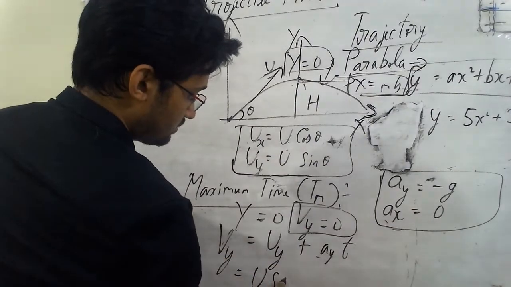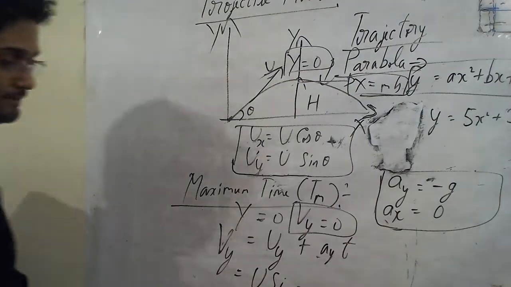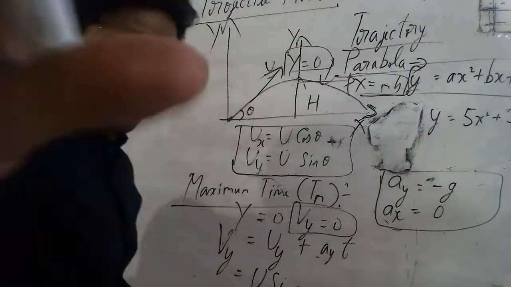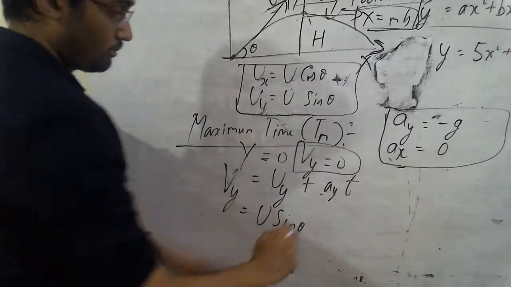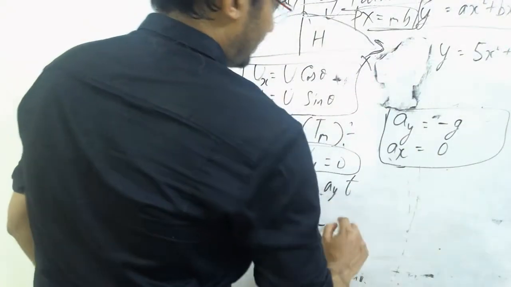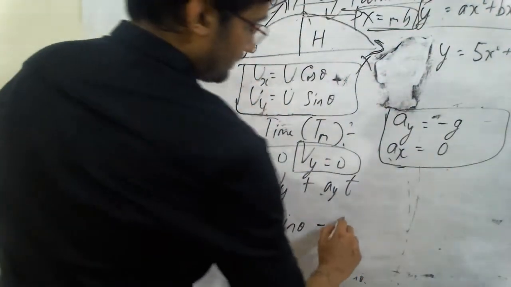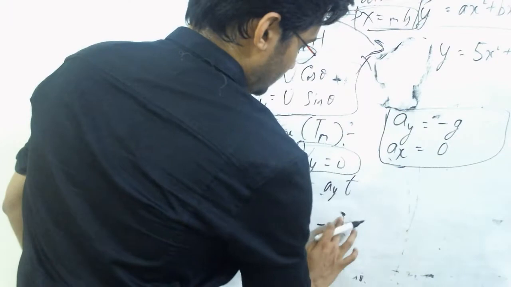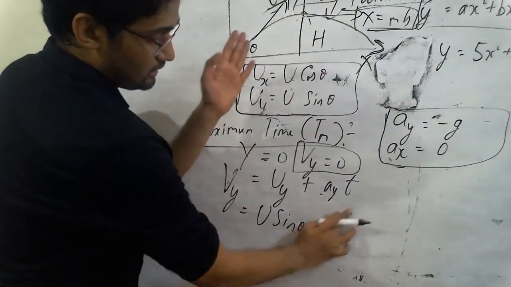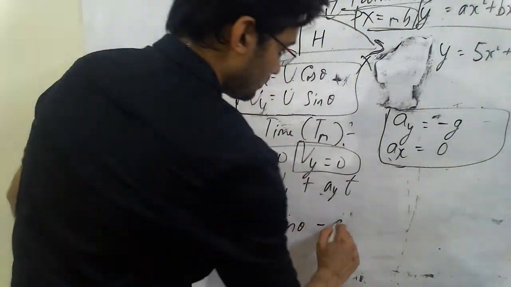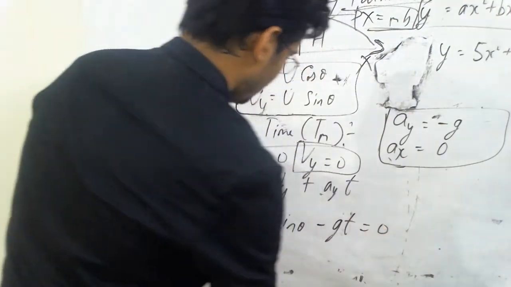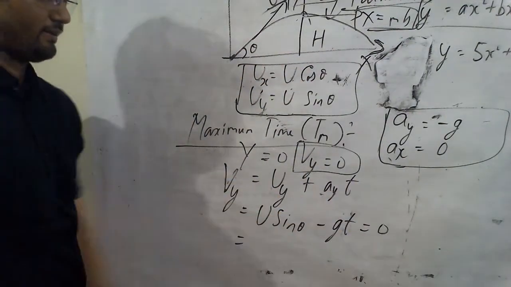It is u sine theta along the y-axis, that's a component of the velocity. What about a_y t? It is minus g t, right? Because a_y is acting against the gravity, so that's minus g t, which is equal to 0. This v_y is 0, I'm putting it there.